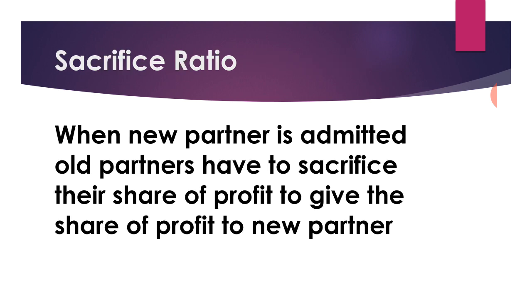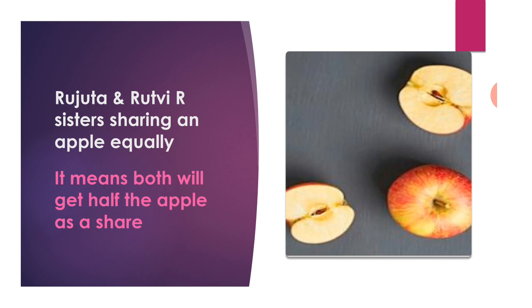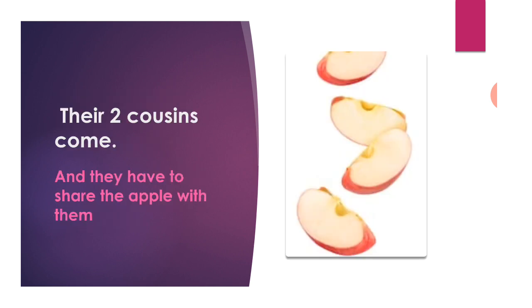When a new partner is admitted, old partners have to sacrifice their share of profit to give the share of profit to the new partner. Let's take an example. Rujuta and Prithvi are sisters sharing an apple equally. It means both will get half the apple as share. Now their two cousins join them. Then they have to share the part of apple with them. So Rujuta and Prithvi again cut their part of apple in two parts and share it with their cousins. Now everyone has a 1/4 part of the apple. Here you can see Rujuta and Prithvi have to sacrifice their part of apple.